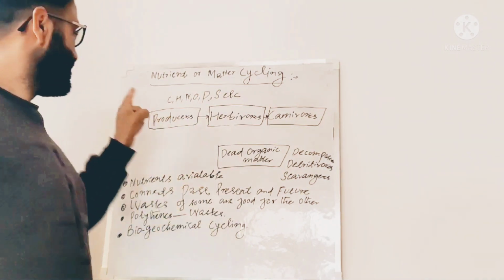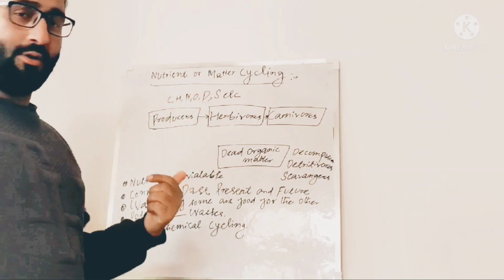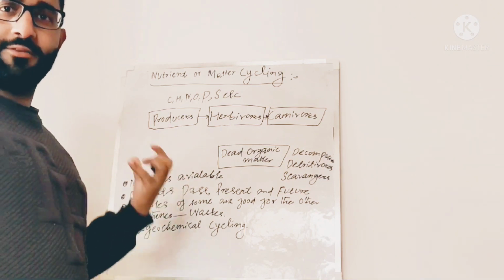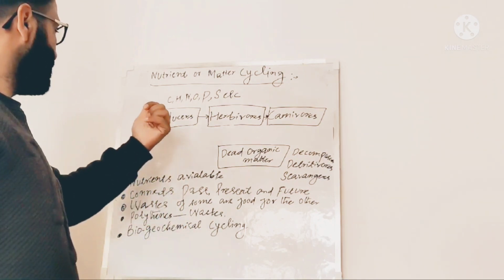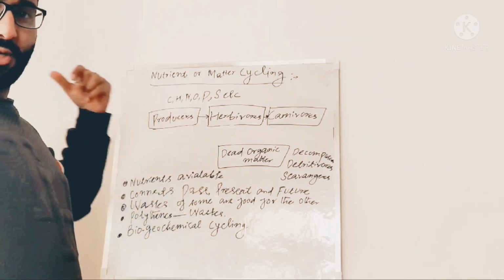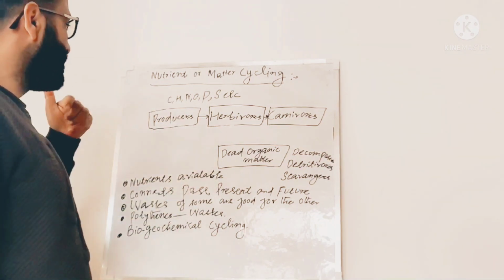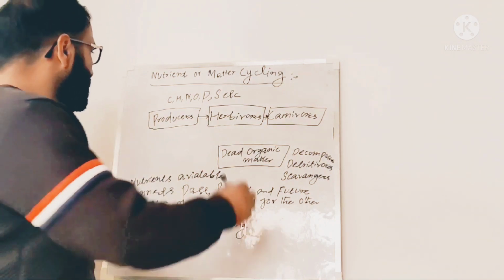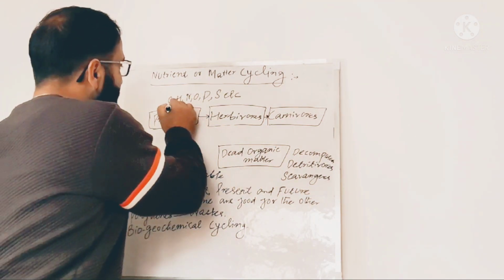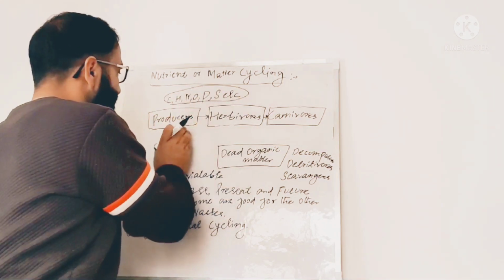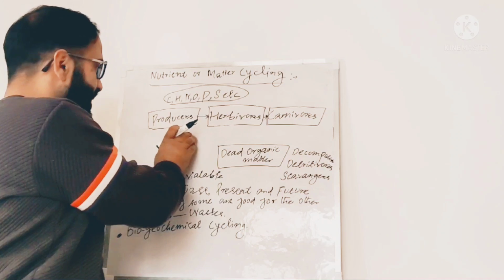They take up these nutrients in different forms from their reservoirs where they are present. Some of these are taken up from soil, some are taken up from water, or some are taken up from the air. So these nutrients are present in the producers or plants.